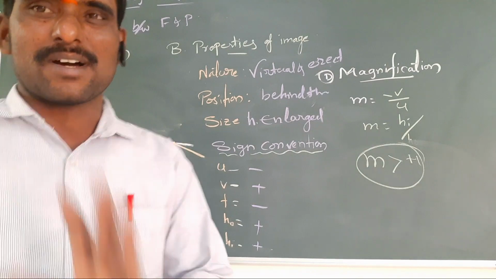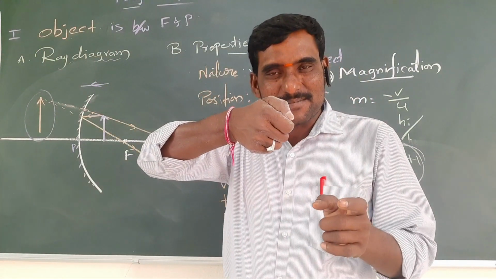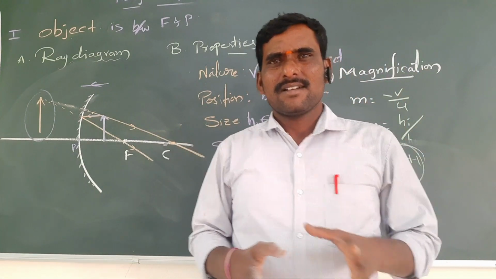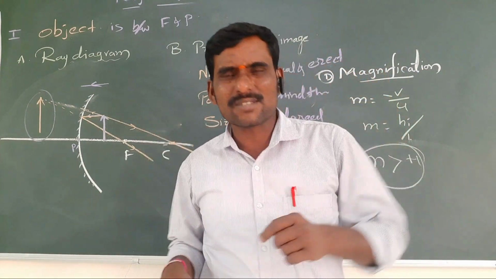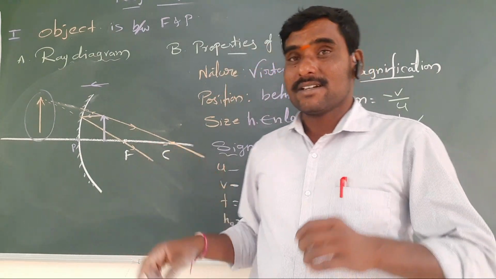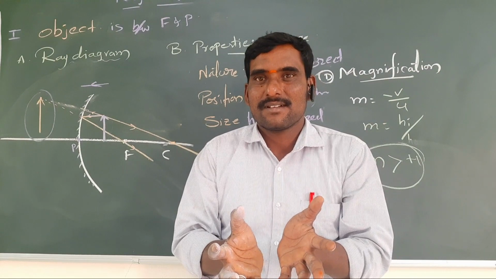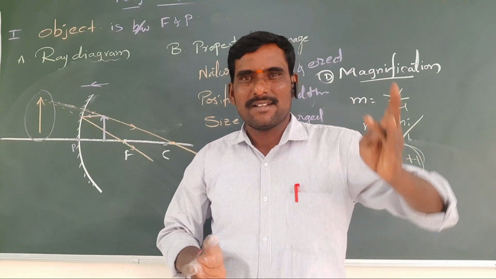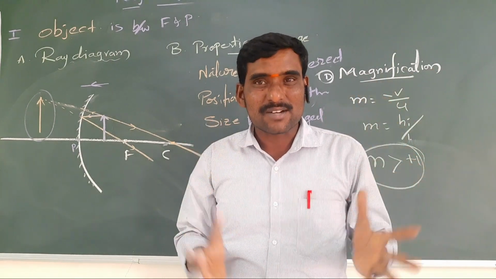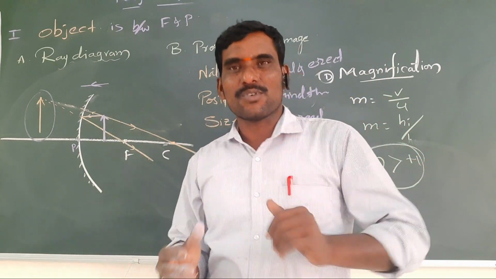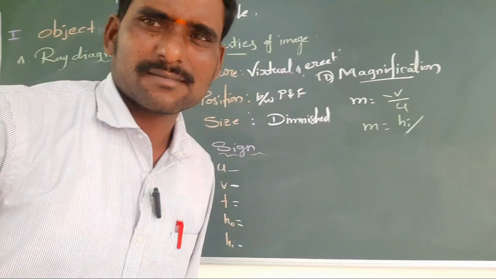Now the uses of the concave mirror. Mainly used in torch lights and also vehicle headlights. Number 2, it is used as a solar cooker. Next, it is used even in telescopes, ENT doctors, beauty parlors, shaving mirrors, torch lights, headlights, solar cooker, telescope. Most important uses. Remember, every time they are asking at least 2 marks.